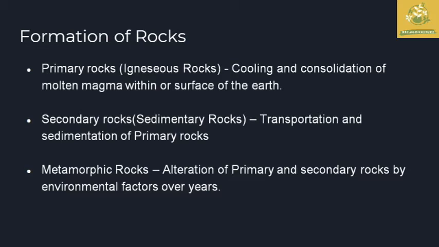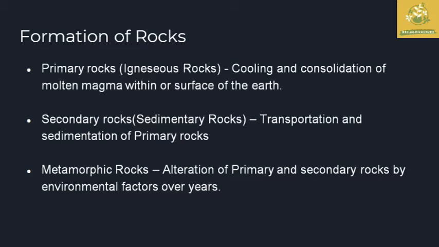While seeing about the formation of rocks, there are three different types. The first one is primary rocks, the second is secondary rocks, and the third is metamorphic rocks. The primary rocks, also known as igneous rocks, are formed by the cooling and condensation of molten magma on the surface of the earth. And secondary rocks are formed by the transportation as well as the sedimentation of primary rocks, which leads to the formation of sedimentary rocks.